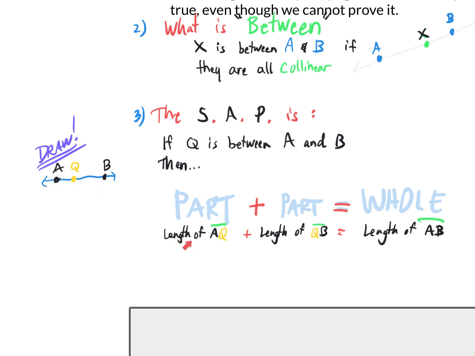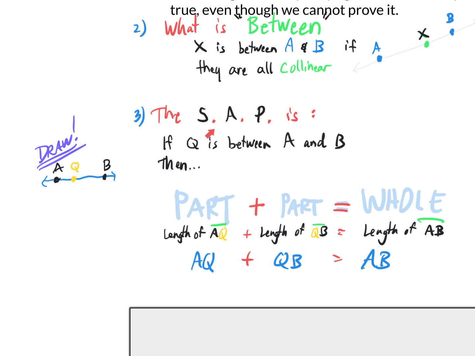We can simplify the length of AQ by just saying AQ with no line on top. And the length of segment QB, we can just say QB with no line on top. And the length of the entire segment AB, we can just say AB, because when you don't put a line on top, it means the length of the actual segment with the segment line on top.